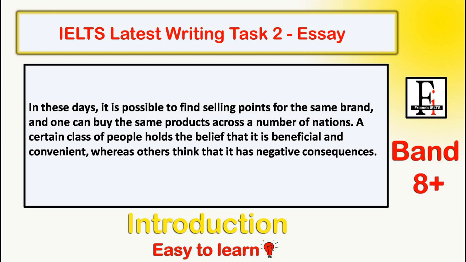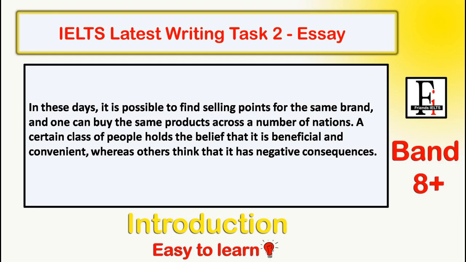Now let us do the sentence structure review. It is a compound sentence, and if you can understand, there are two independent clauses, so it becomes a compound sentence. With sentence variation, you are going to get a very good band score in GRA, that is grammatical range and accuracy.